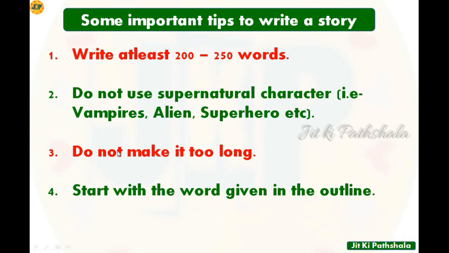Number 3, do not make it too long. So already in the first point we have seen that we need to write a story in 200 to 250 words. So we should not make it too long. Number 4, start with the word given in the outline. So in the outline, the words will be given. As we begin our story, we should start with the word given in the outline.